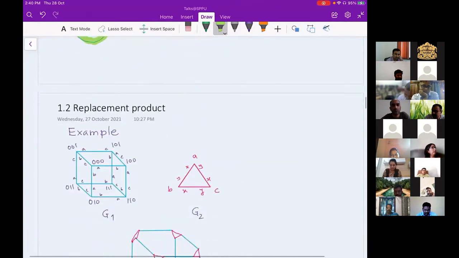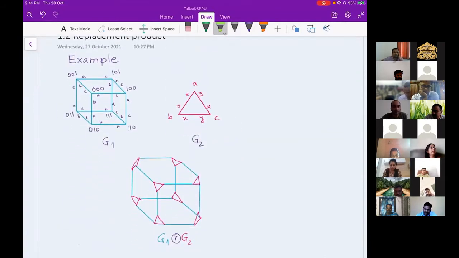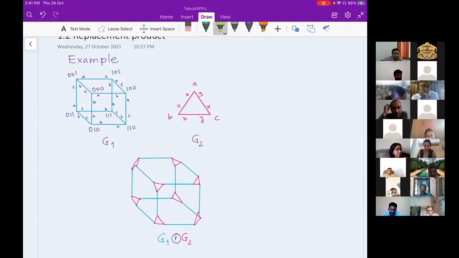To have a better understanding, you can look at this. So I have a cube and I have a triangle, and now I'm replacing. The blue edges are exactly the same number of edges as from the graph. Yes, same number.